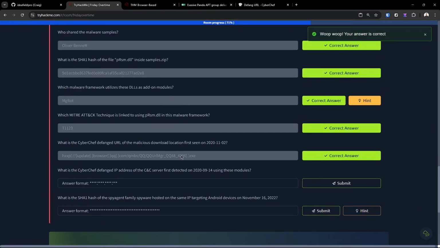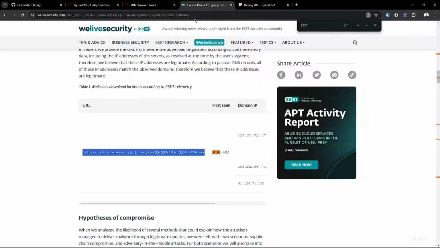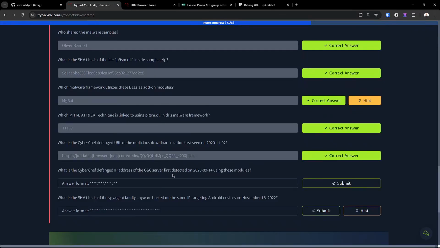Bam. Now, what is the CyberChef defanged IP address of the CNC server first detected on 2020-09-14 using these modules? All right, so it was detected on 2020-09.